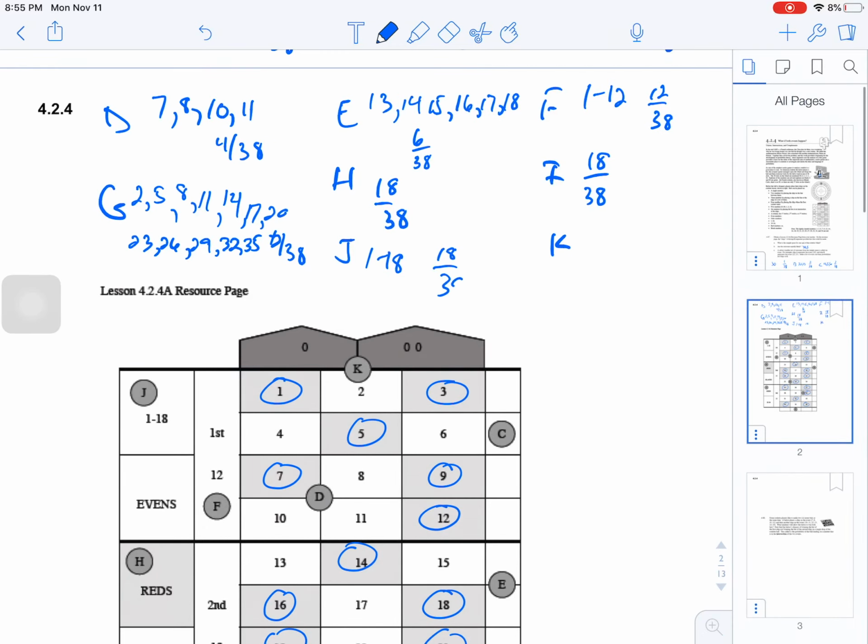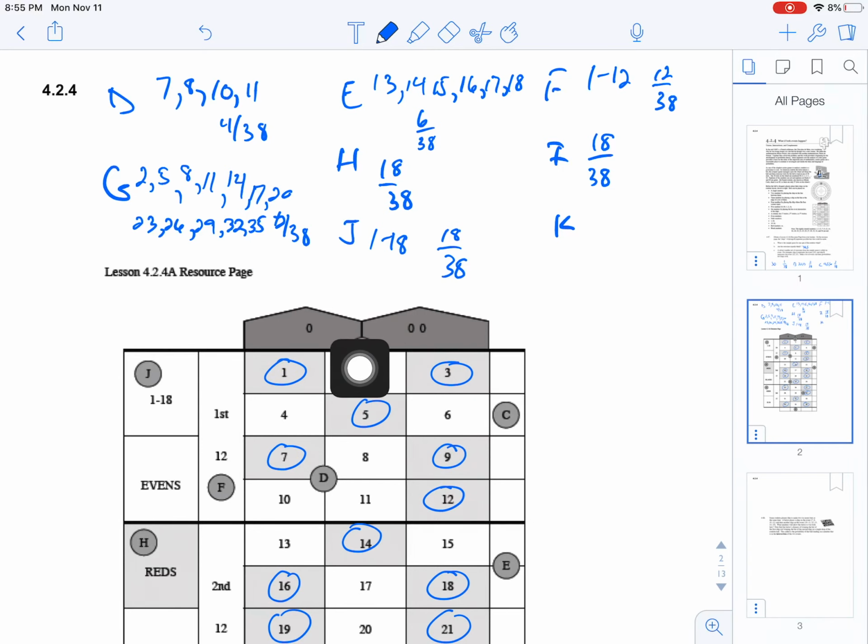of 38 chance. Now K, if we're looking here, it's on this line and this line, so if you get a 0, a double 0, a 1, a 2, or a 3, you win. So that's a 5 out of 38 chance. So just kind of figure out what those things are going to make.